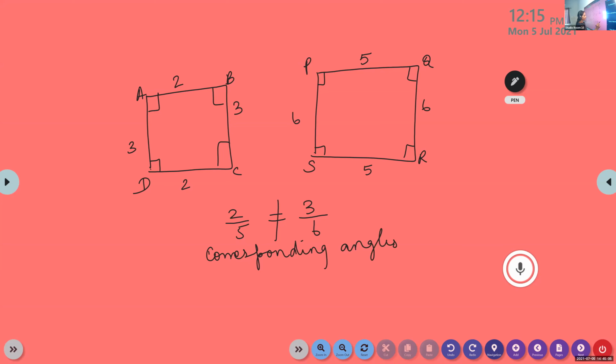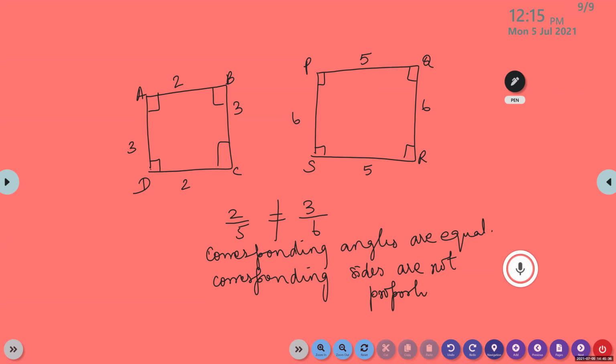Is it okay, Melvin? Here, corresponding angles are equal. The criteria for checking two polygons to be similar are corresponding angles are equal and the corresponding sides must be proportional. Here, the corresponding sides are not proportional. Therefore, they are not similar. Corresponding sides are not proportional, therefore they are not similar.